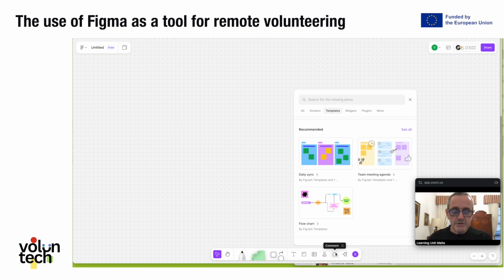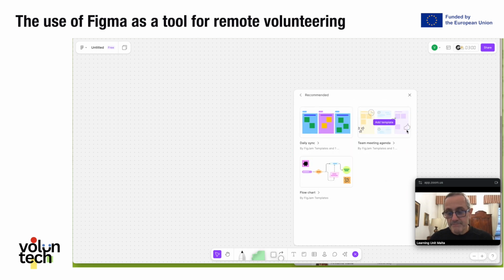Right now, I am showing you the templates. There are templates for a daily sync, for a team agenda, and many different kinds of templates, because for everyone you link, you see more templates. In fact, we did use it very well, starting from a template.